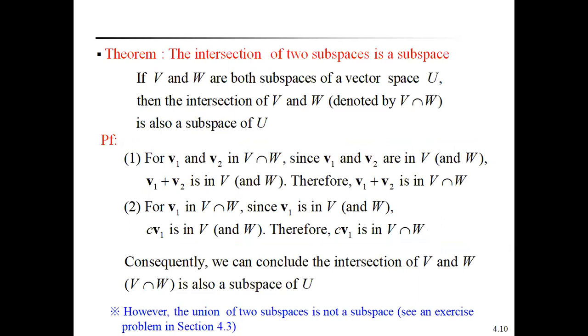Now the theorem. The intersection of two subspaces is a subspace.